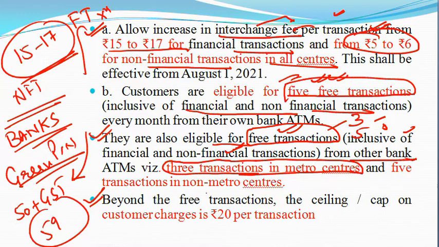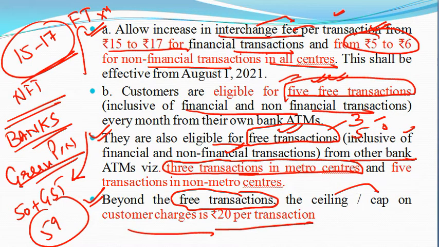Next one, beyond the free transactions, the ceiling or cap on customer charges is rupees 20 per transaction. That is what the customer has to pay. Basically this is different from interchange fees; this is a different thing. This is what the bank will charge the customer after the free transactions, rupees 20 per transaction.